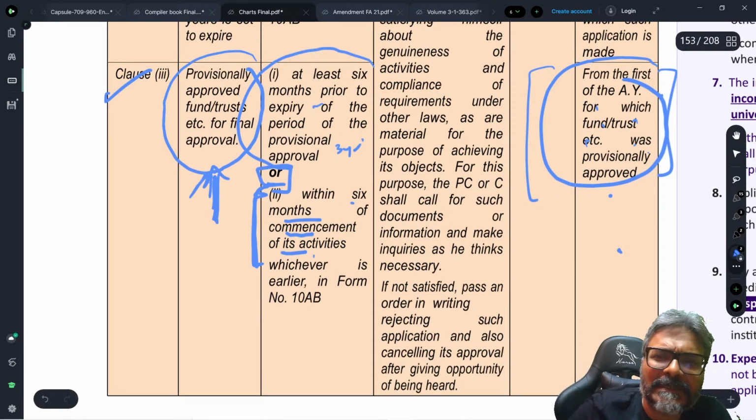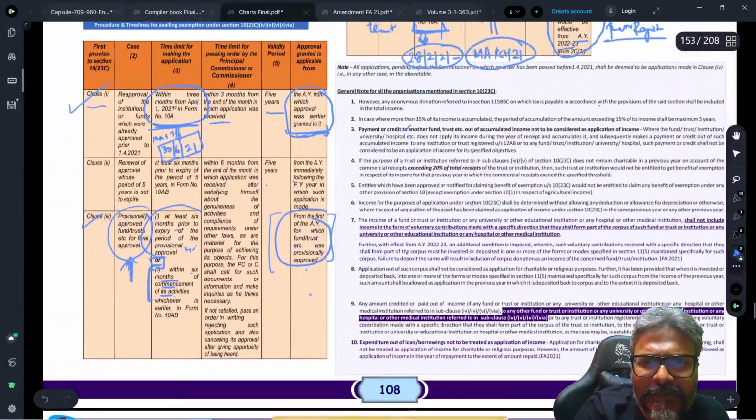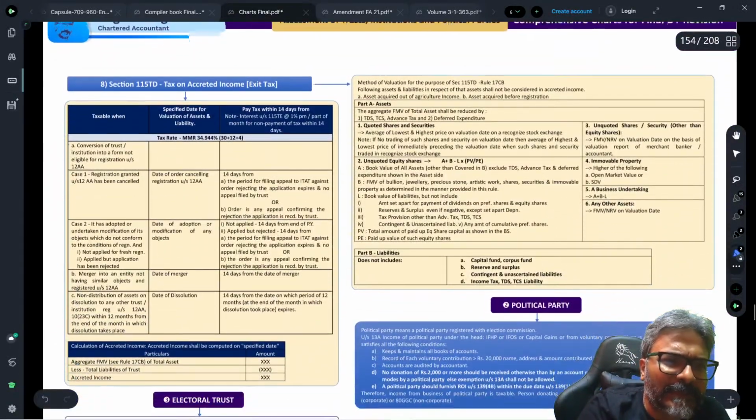Fine, students, and this is the amendment relating to the registration part of the trust. So we are done with this. With this now we are into our last segment, and that is exit tax. The exit tax, students.